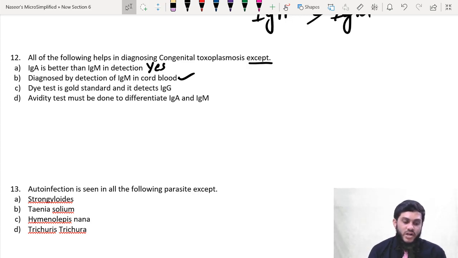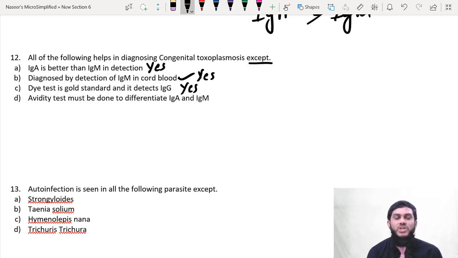Dye test is the gold standard test and it detects IgG. Yes, dye test is the gold standard test and detects IgG. Avidity must be done to differentiate IgA and IgM. So this is the wrong answer. So this is the answer for 12th question.